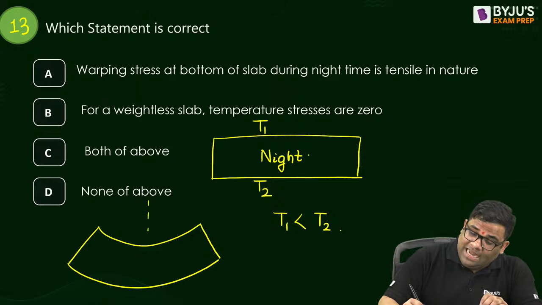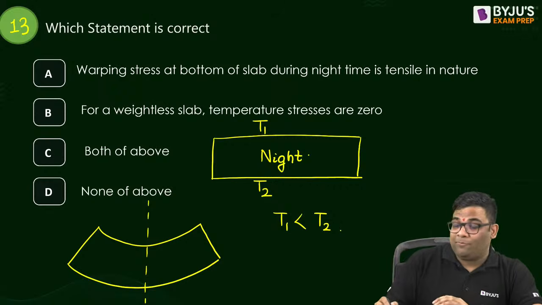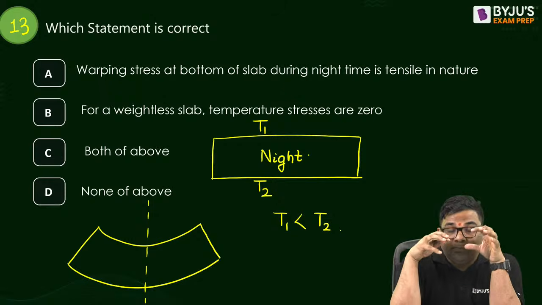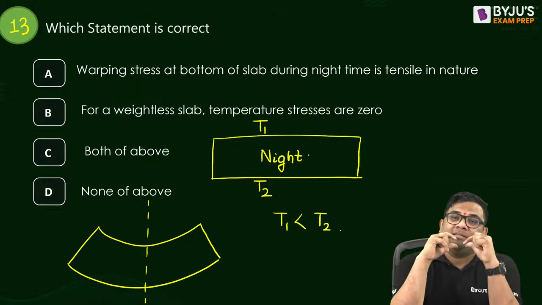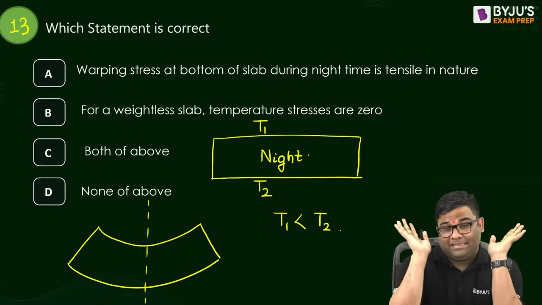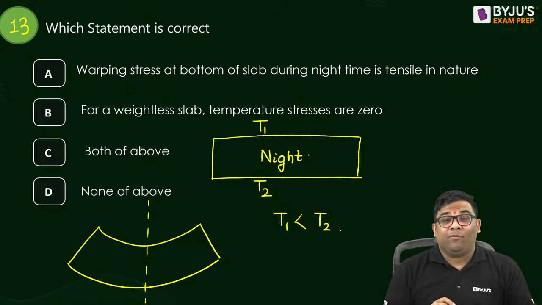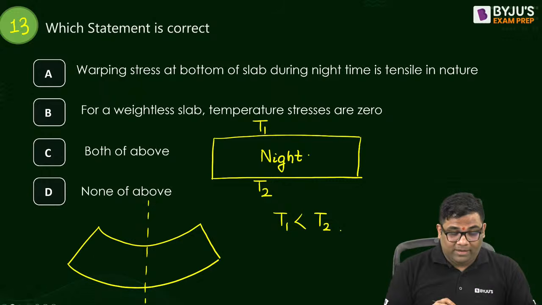So this particular slab will try to bend like this at night time. Why? Because the bottom has more temperature, so it will try to expand more, and the top will try to expand less. But this will be resisted by the weight. So when the weight resists this, it will try to apply a stress in the opposite direction.